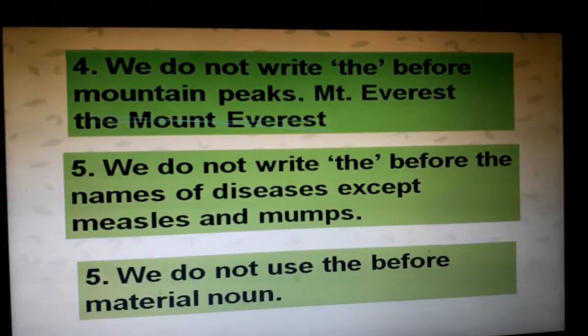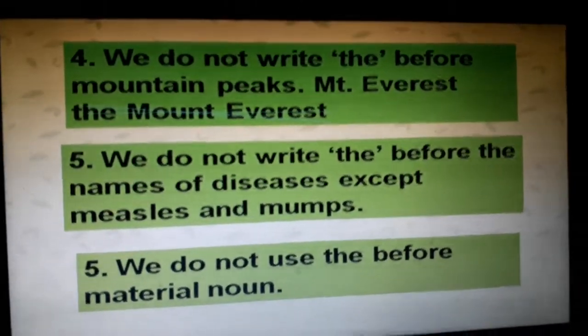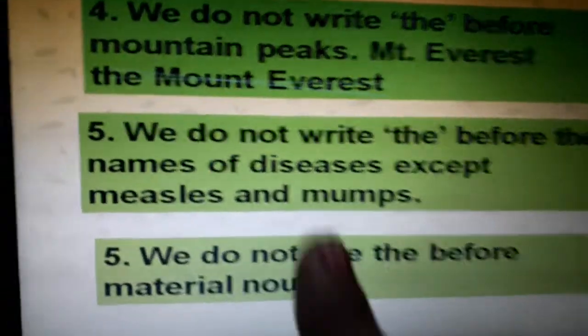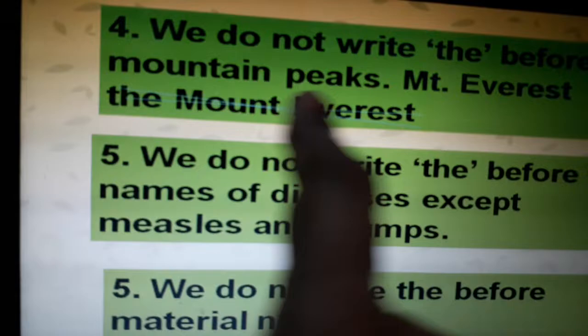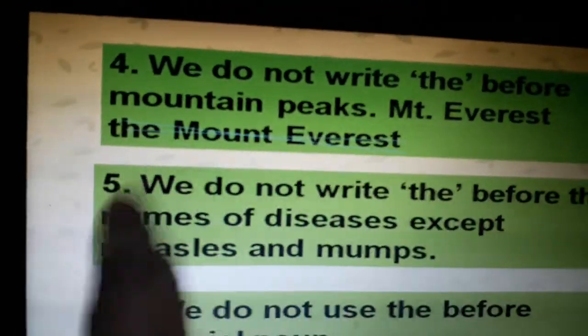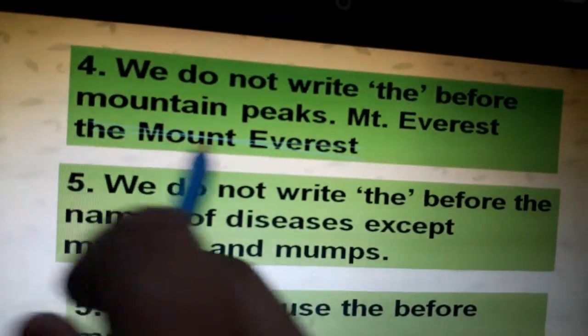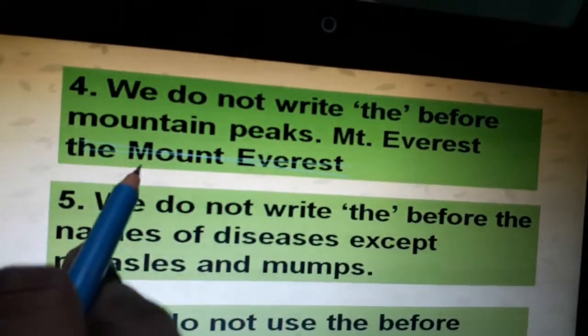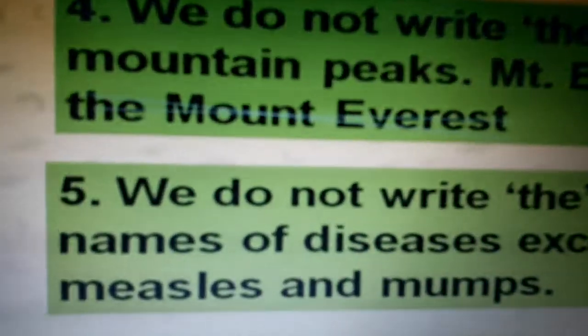We do not write the article the before mountain peaks. See beta, this is a major mistake. See, I have put a cross. Hope you people are able to see. There is a cross over here. The Mount Everest, if you people write it, it is completely wrong.